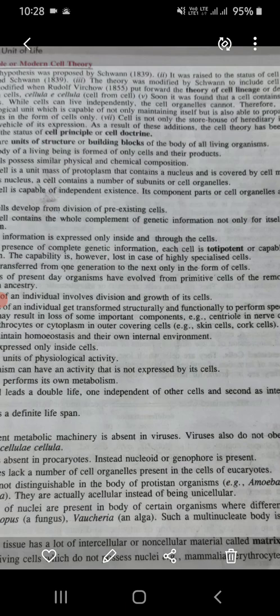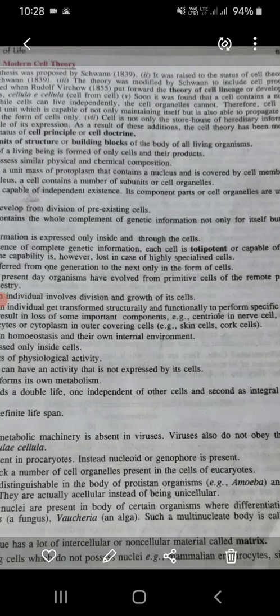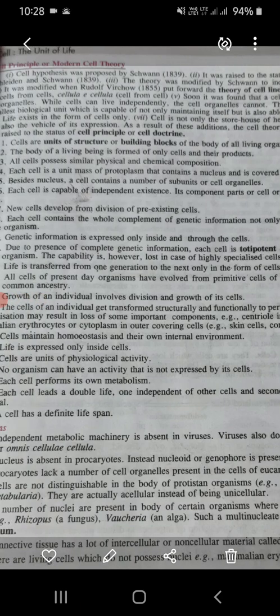Number 10, due to the presence of complete genetic information, each cell is totipotent, or capable of forming whole organism. The capability is, however, lost in case of highly specialized cells. These were points of modern cell theory. Number 11, all cells of present-day organisms have evolved from the primitive cells of the remote past. They have a common ancestry.